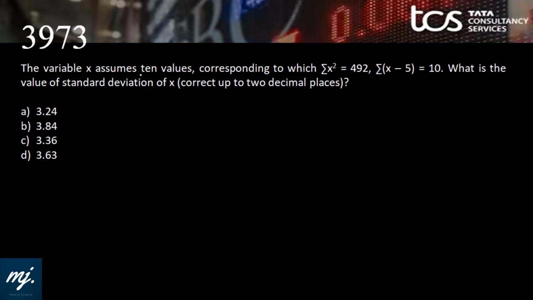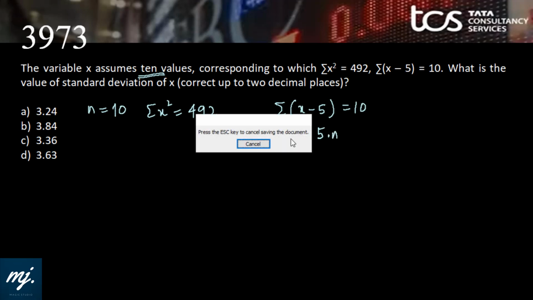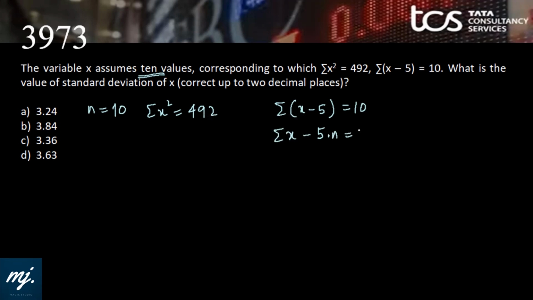The variable x assumes 10 values, that means n is 10, corresponding to which summation x square is 492 and summation of x minus 5 is 10. So when I open up this summation x minus 5, this is summation x minus 5 into n is equal to 10. That means summation x is 10 plus 5 into n, which is 10, that is 50. So summation x is 60.